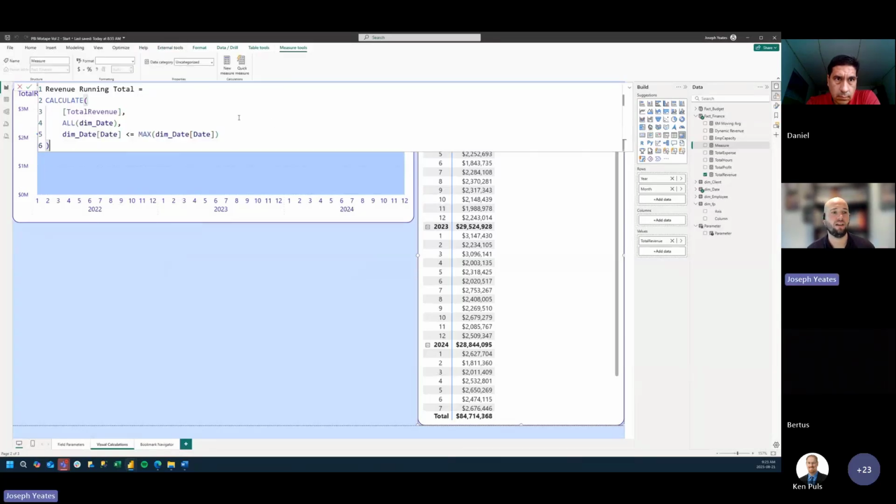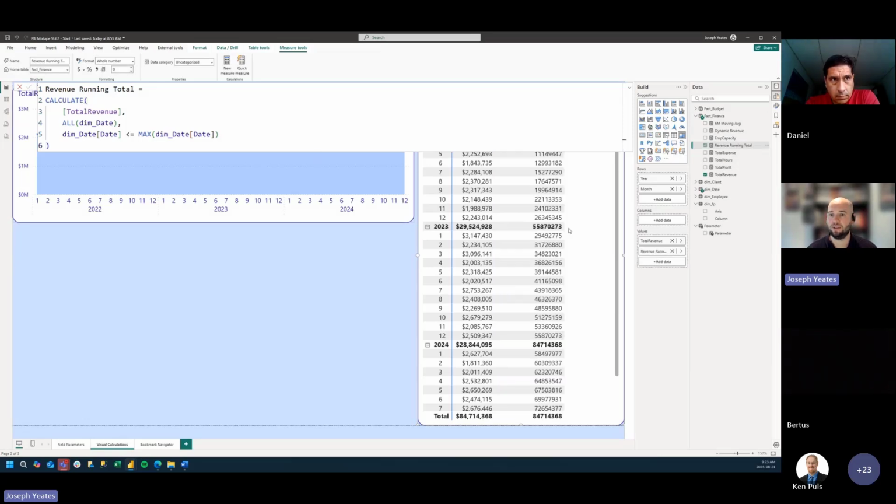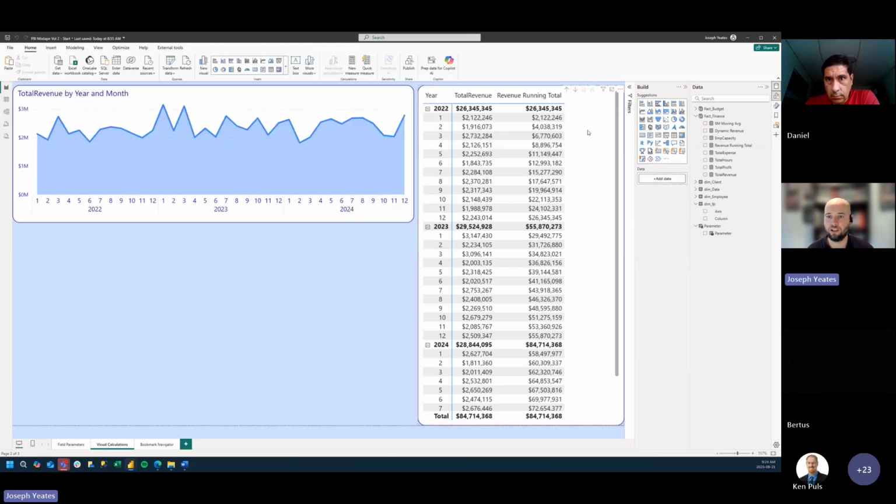So if you are using DAX, this should be a pretty familiar date pattern for running total, right? We want to span our entire date table, but within the context of what we're looking at, just return revenue when it's less than or equal to the current date, essentially. So I'm going to hit OK, and we're going to drop that into our matrix visual, and I'm just going to add some comma separators, and we can make it currency to match total revenue.